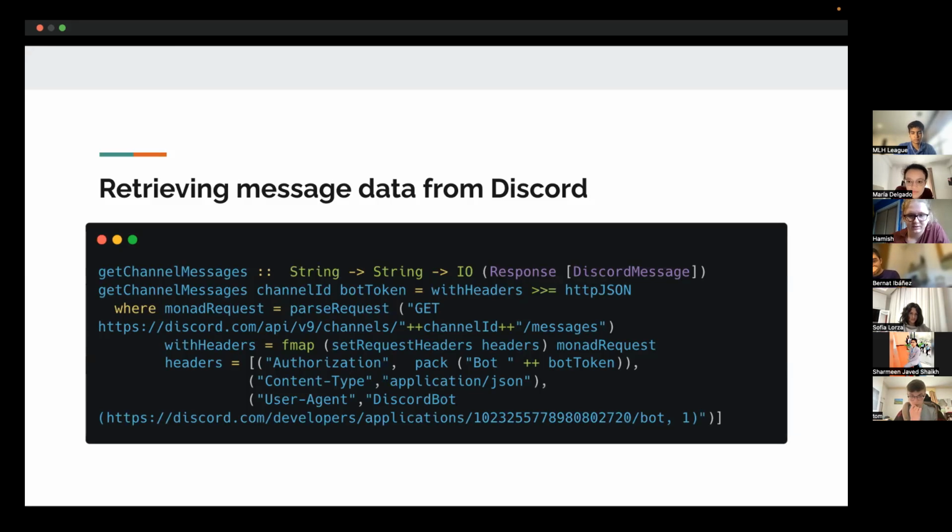So we use the fact that monads are functors, and therefore we can fmap setRequestHeaders over the monad. Then there's a definition of the headers there, and we can send the headers using bind because the httpJSON returns a monad as well.